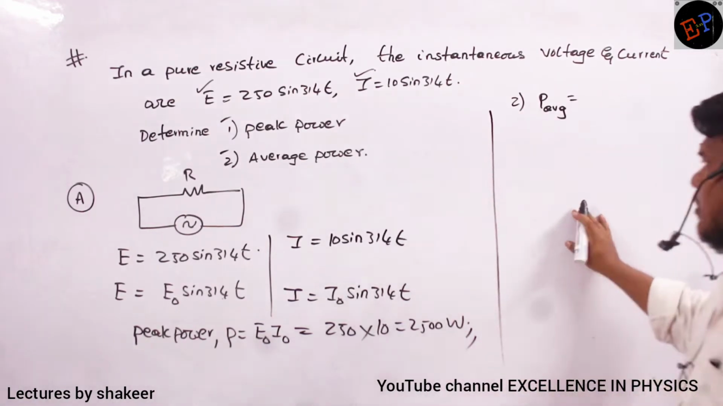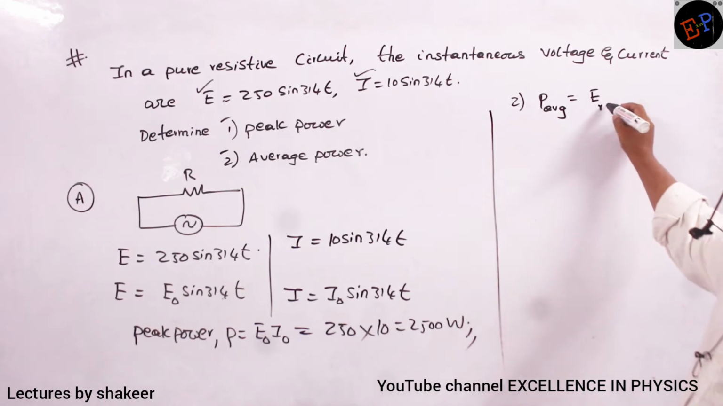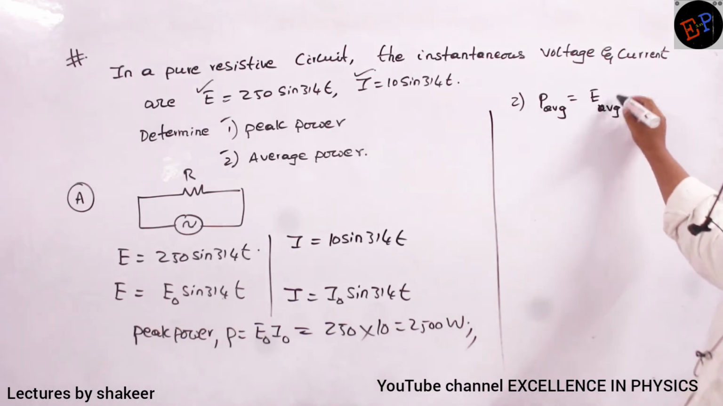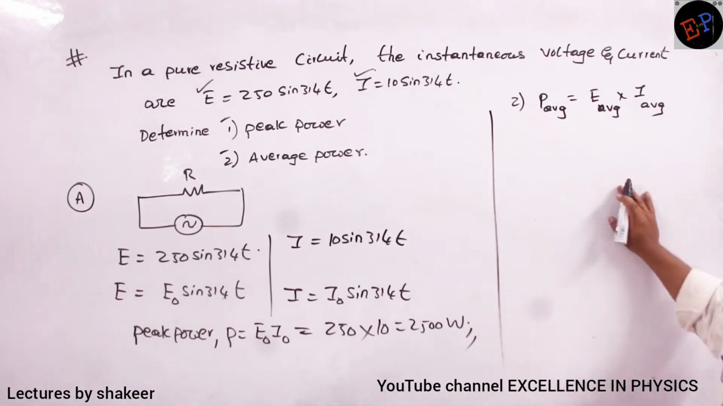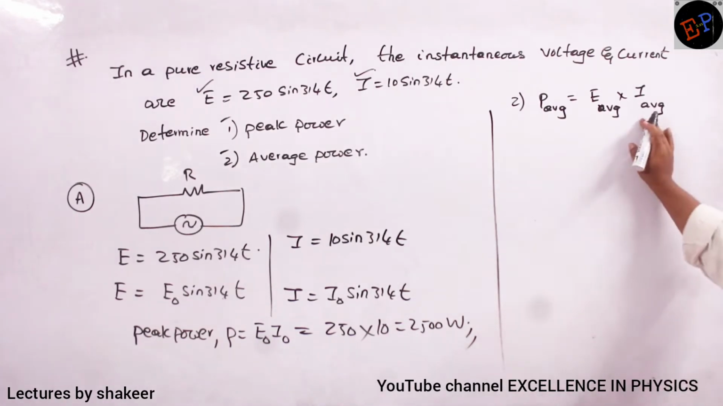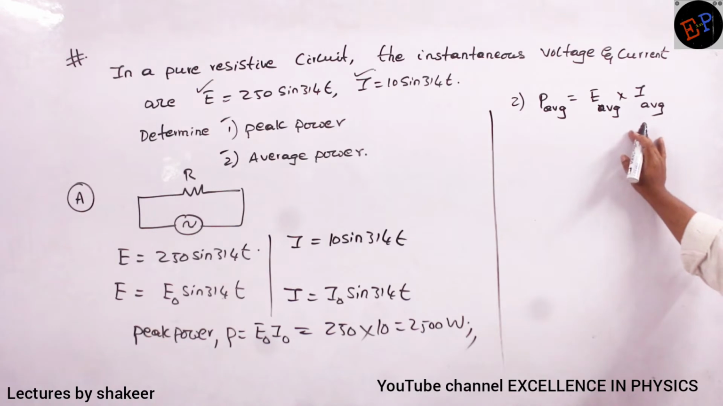Okay ma? Average power can be written as average value of EMF multiplied by average value of current. Okay? Average values are they given? It's not given, so how do we do it?